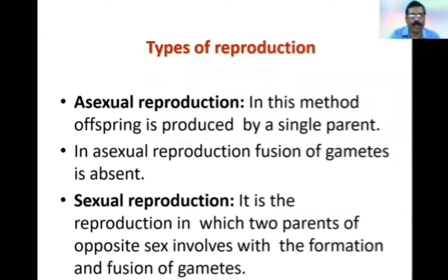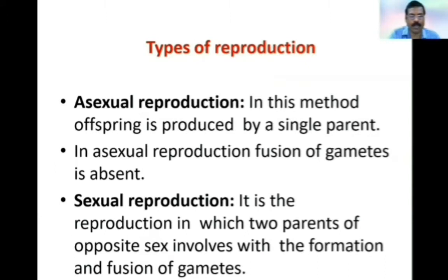Types of reproduction. The organisms reproduce by 2 ways. One is asexual reproduction. In this method, offspring is produced by a single parent. The other is sexual reproduction. In this method of reproduction, 2 parents are involved, and the fusion of male and female gametes is present.